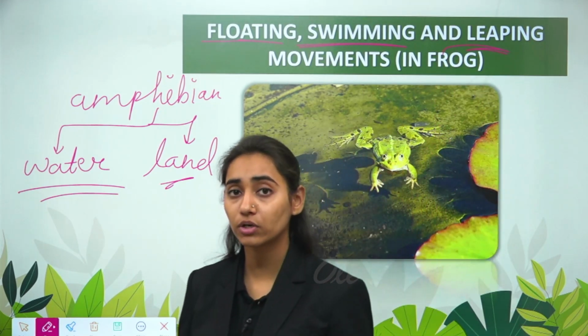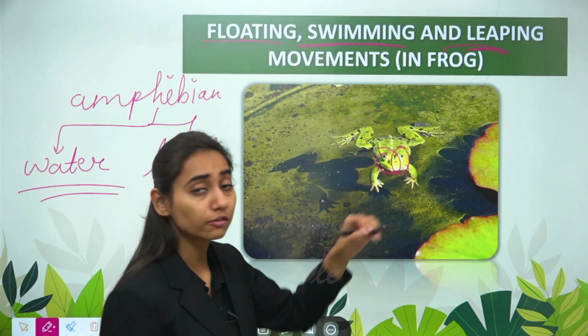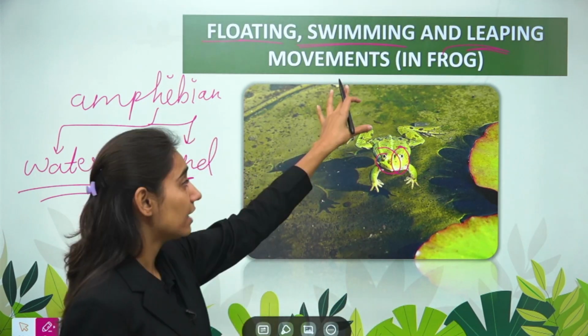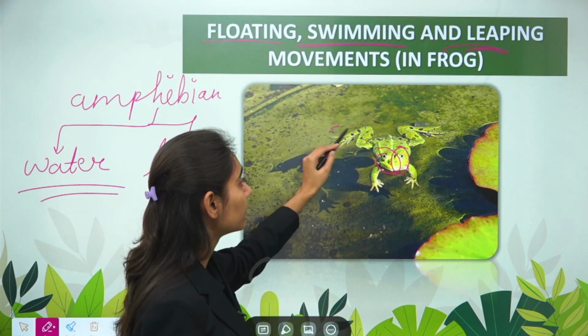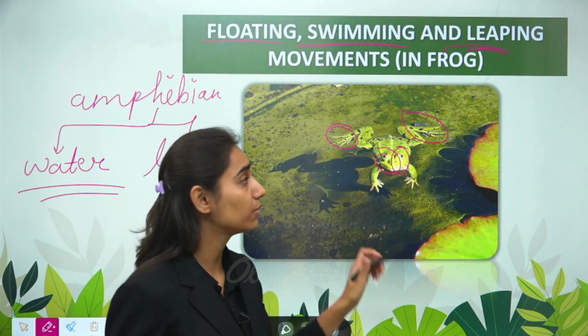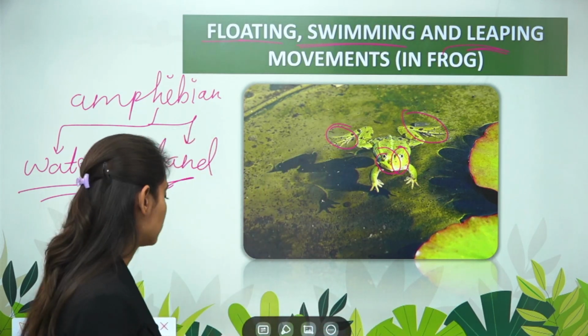What happens in the floating movement is that the eyes and the head region of the frog remain above the ground, which helps the frog to breathe and to visualize its enemy. And in the swimming motion, the frog extends its hind legs, and because of the webbed feet, it helps in swimming. It gives resistance, it gives a push to its body, and then the frog can move in a forward direction.